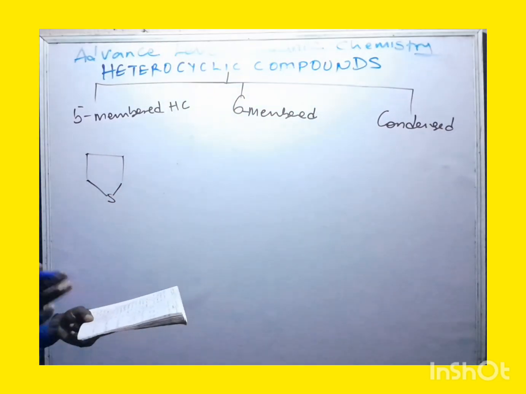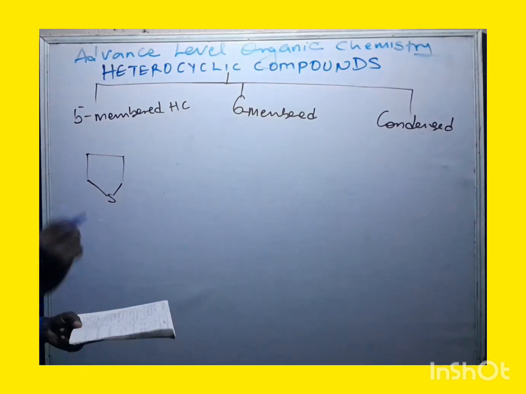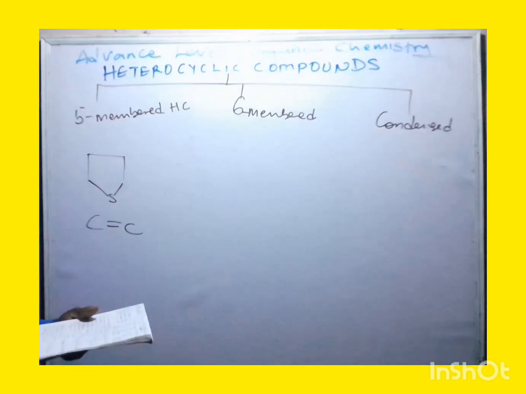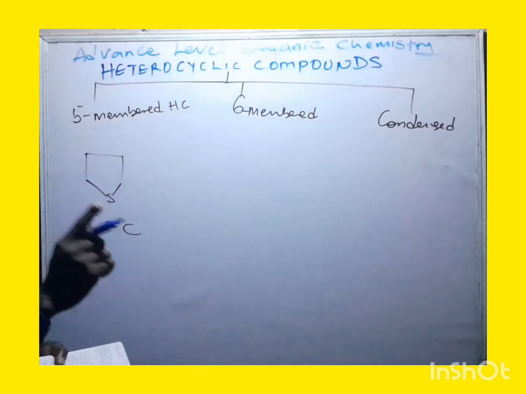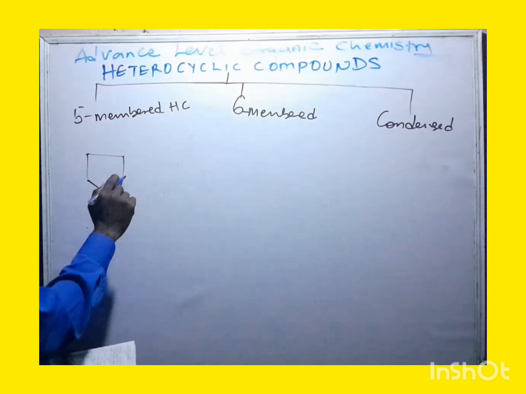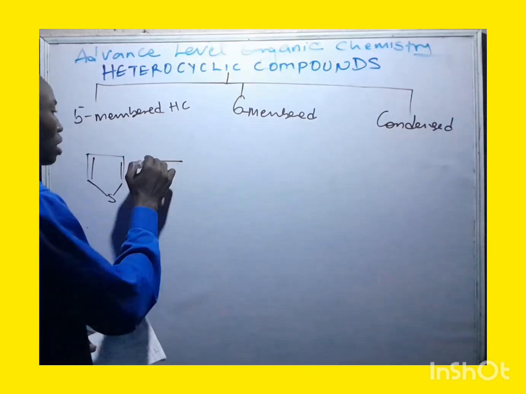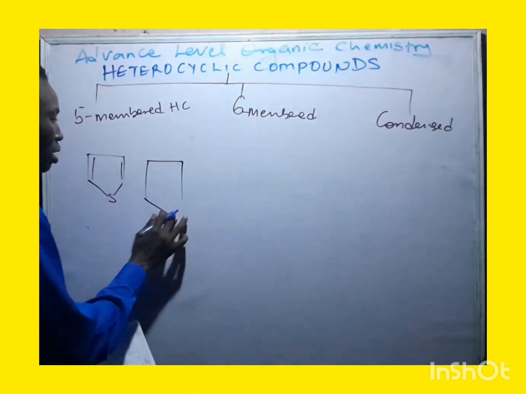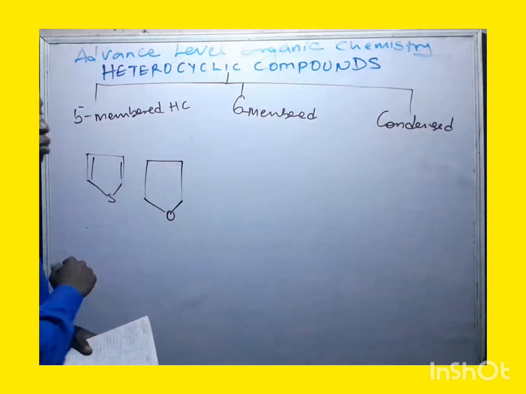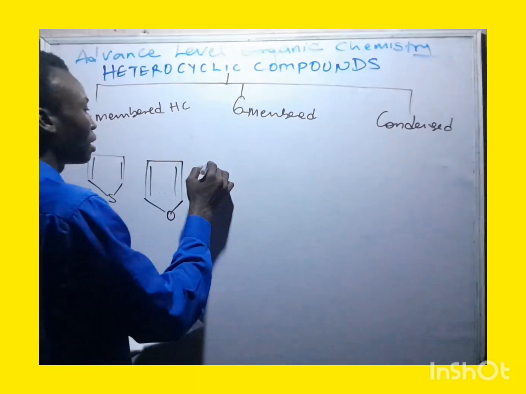Five-membered heterocyclic compounds are considered as being derived from benzene. They originated from benzene by replacing the C=C that we have there with what we call a heteroatom. Then you have something here like this, or you have another structure that looks like this one. In this place you can have O here. Take note of that, still five-membered. Or you have another structure that looks like this one now.